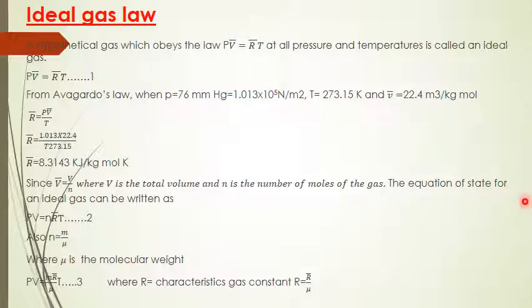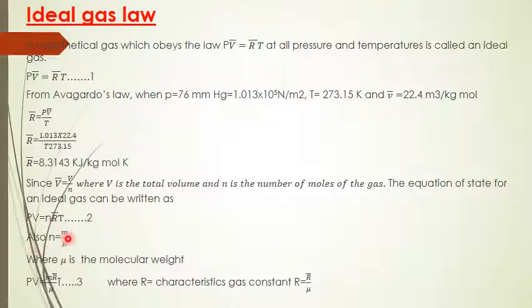The equation of state for an ideal gas can be written by substituting V by N in place of V bar, where V is the total volume and N is the number of moles of the gas. That is what the specific volume of an ideal gas can be written as. So wherever V bar is there, substitute it, giving PV equal to N R bar T. Call it equation 2.